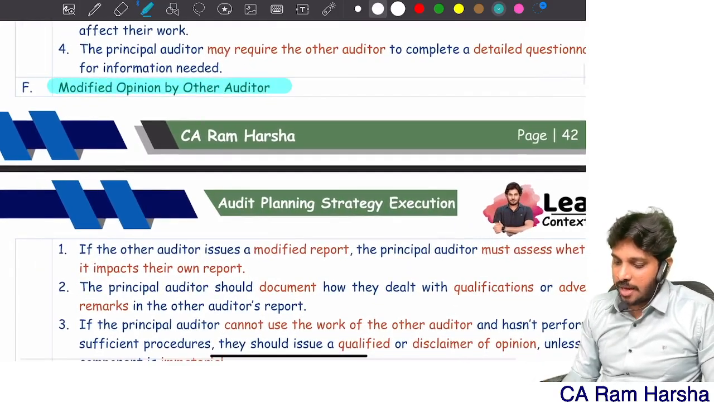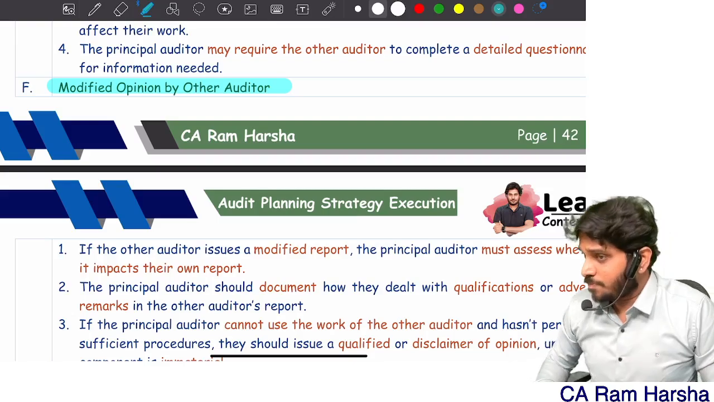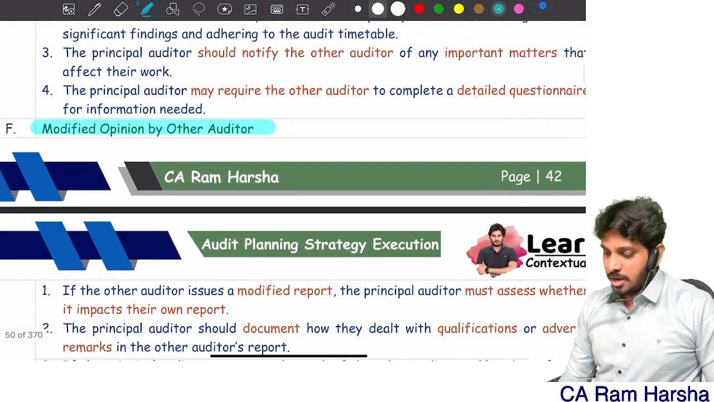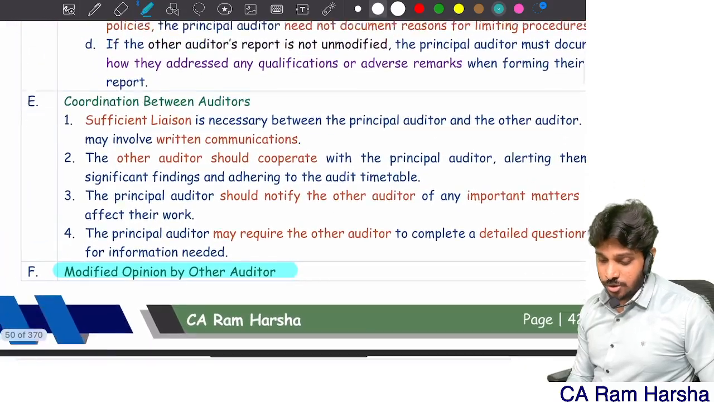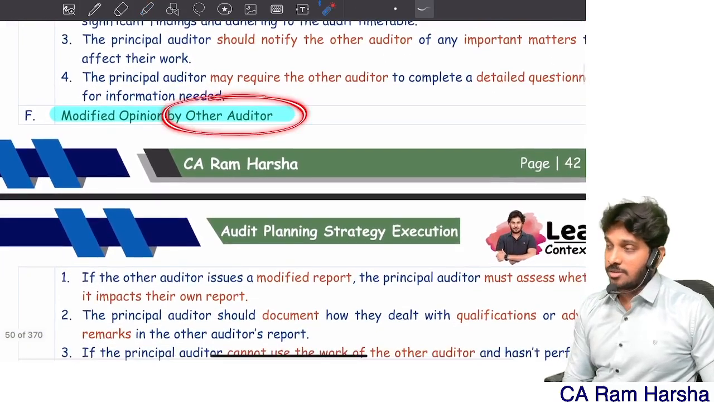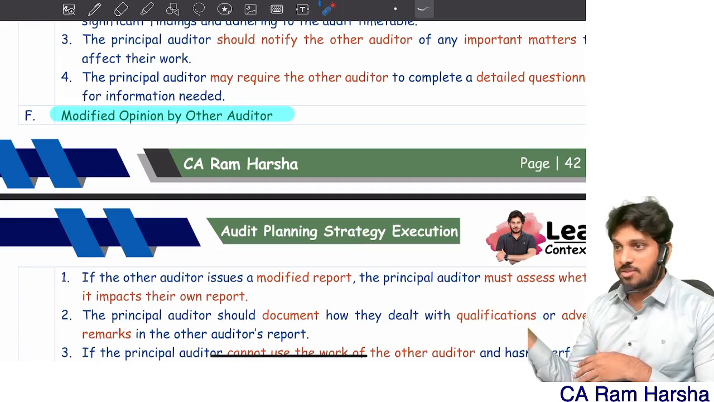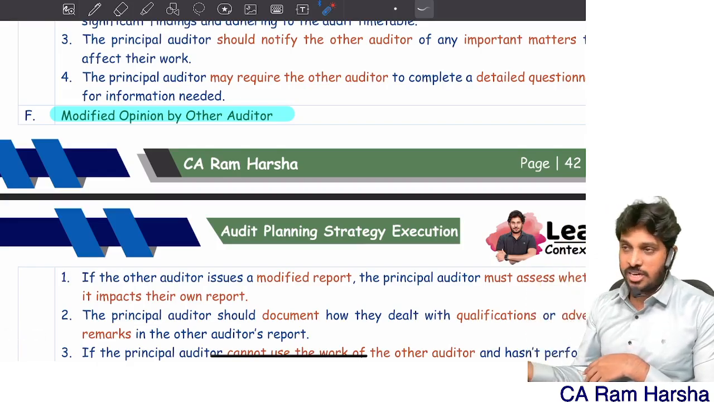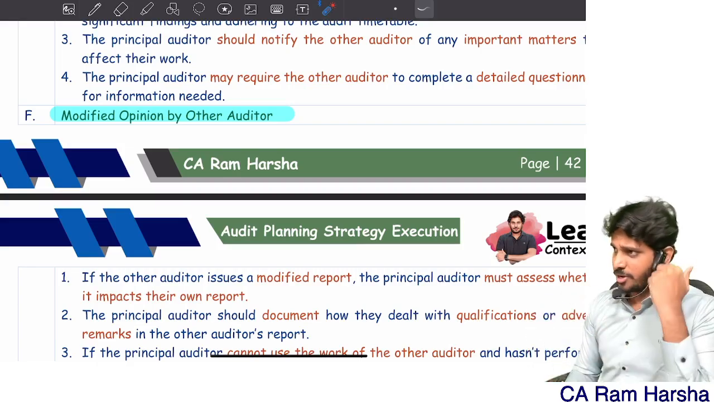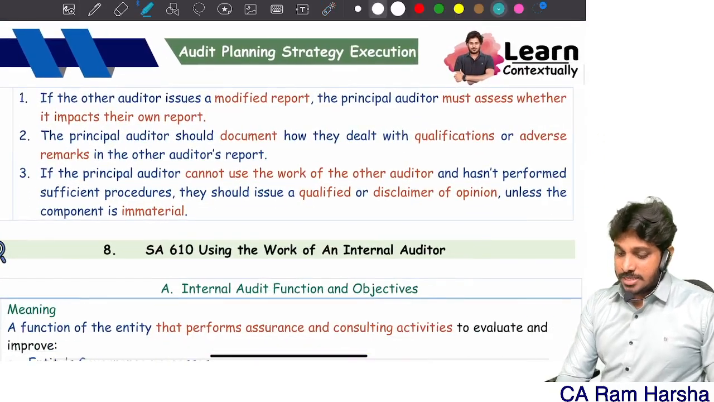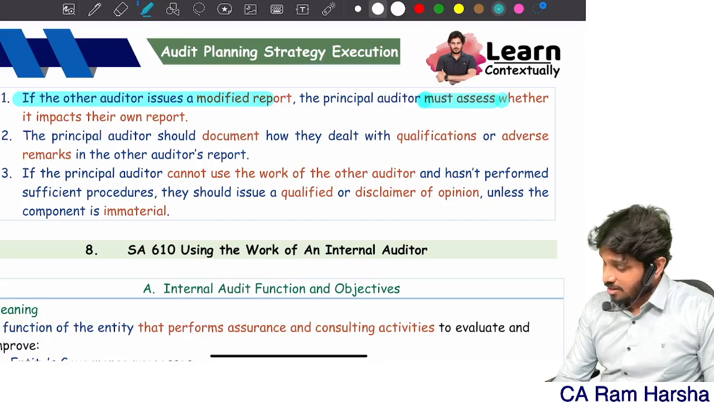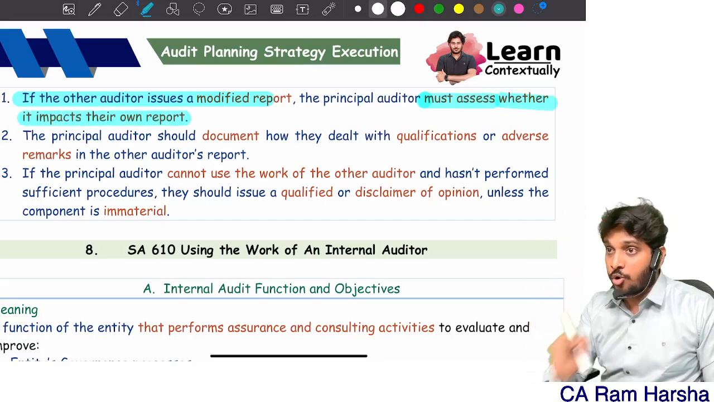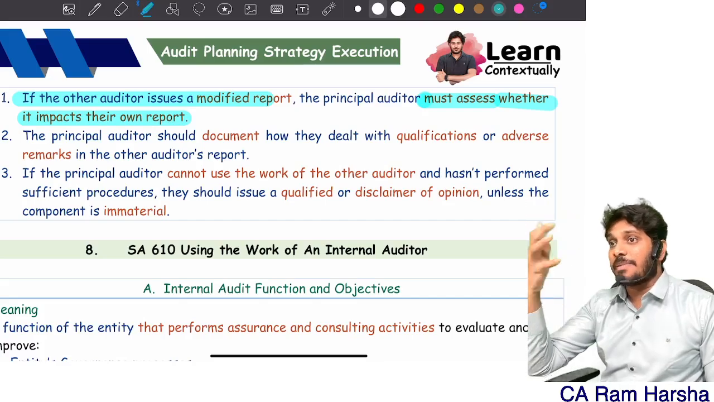Modified opinion by other auditor. Suppose modified opinion was given by other auditor. You know, I was given State Bank of India, 6,000 branches, and 100 auditors gave an adverse opinion. And the report came to me. What should I do? Suppose the other auditor issues a modified report, you must check whether it impacts overall financials, what is its materiality.